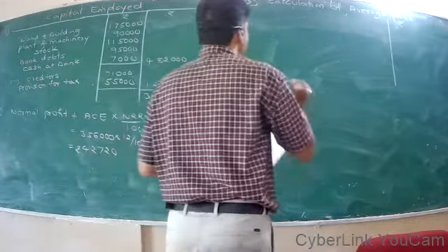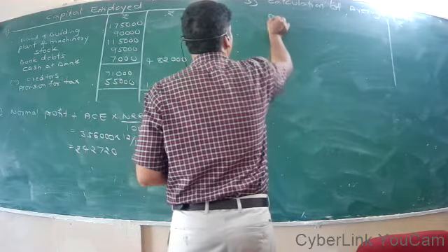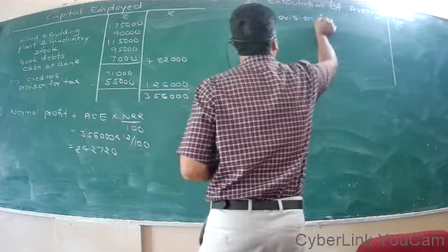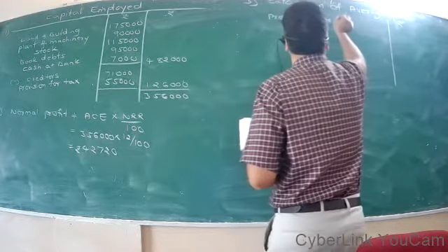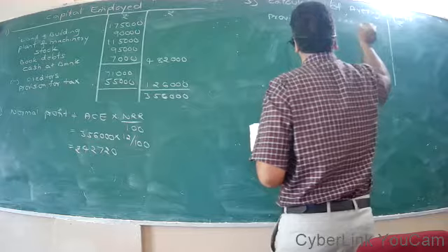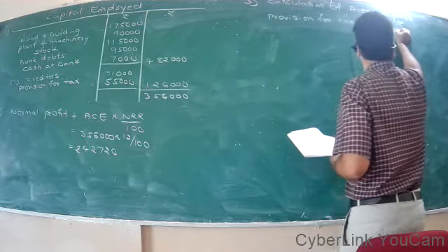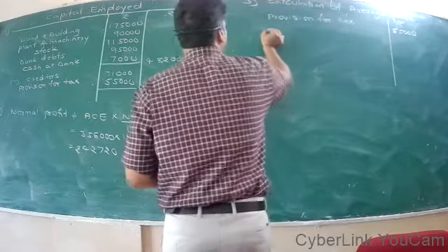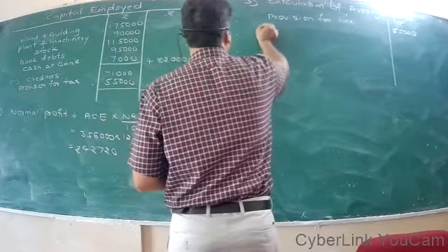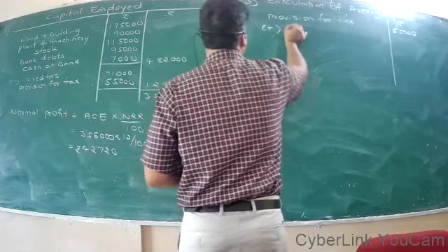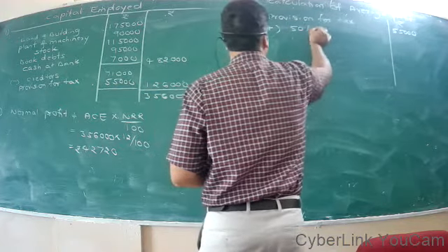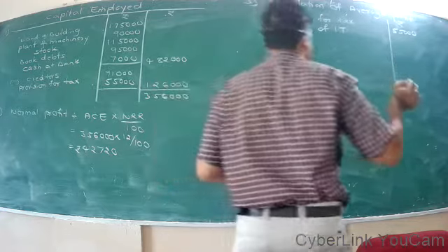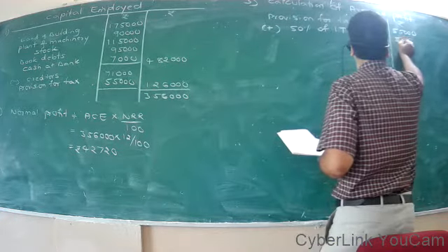One piece of information is provision for tax. It is given in the balance sheet, that is rupees 55,000. Then plus 50% of income tax, that is 55,000.